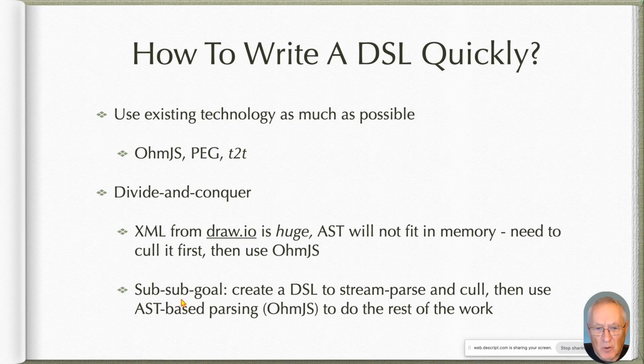So a sub-goal of this sub-goal is to create a DSL that will do stream parsing instead of full-blown AST-based parsing. We'll use that to cull the XML. Once we get the XML down in size to where OMJS can ingest it and produce a full-blown AST, we'll use OMJS and T2T to do the rest of the work.